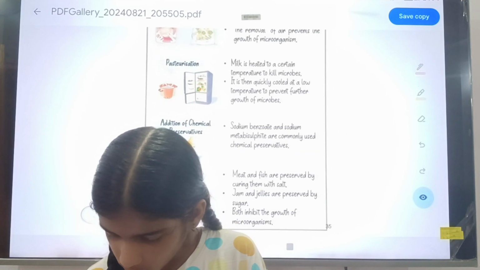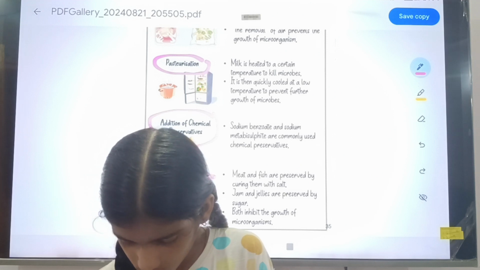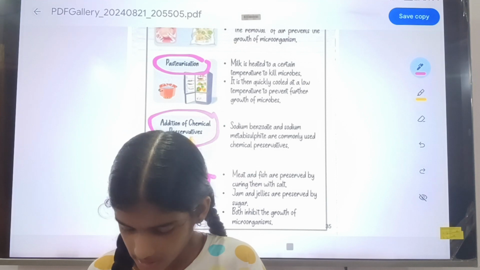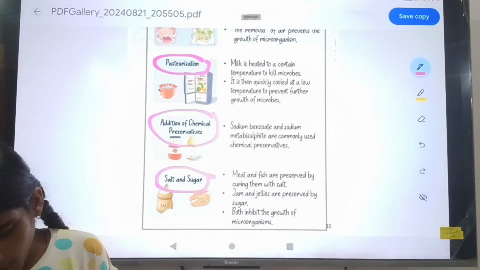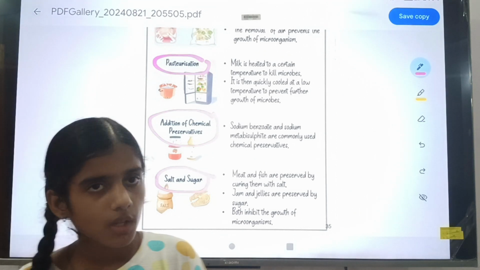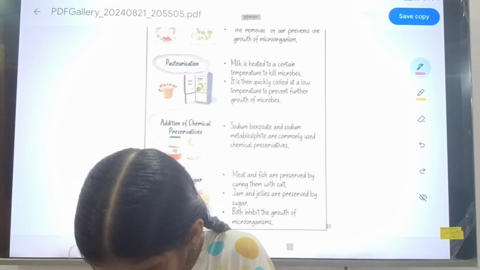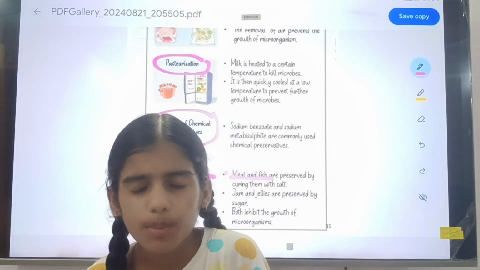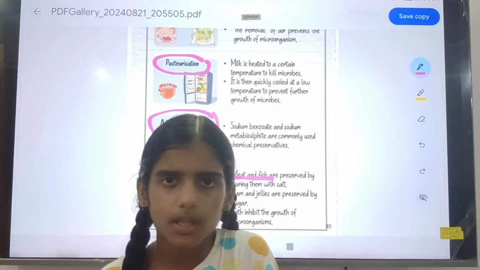Fourth is salt and sugar. By salt and sugar also, food can be preserved. How? Let's see. Meat and fish are preserved by curing them with salt. Many of you eat meat and fish; humans come under omnivores.